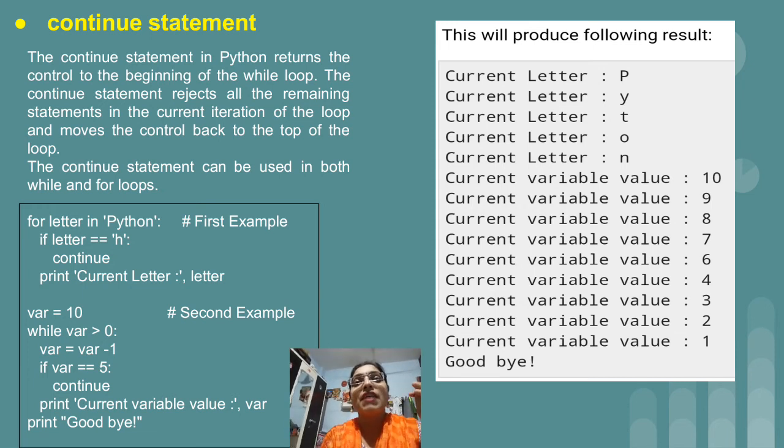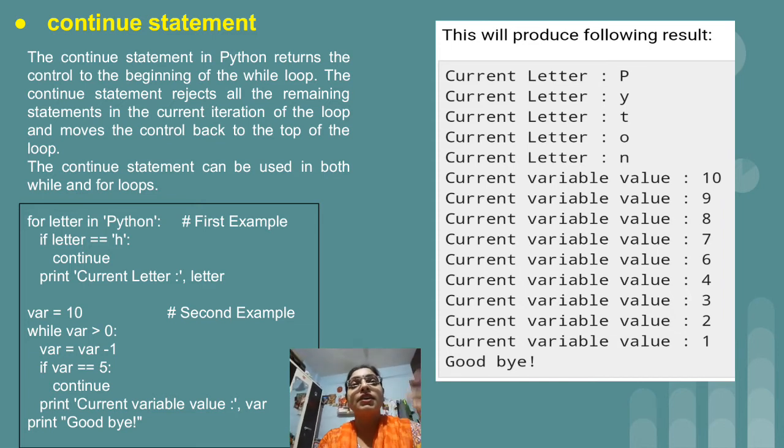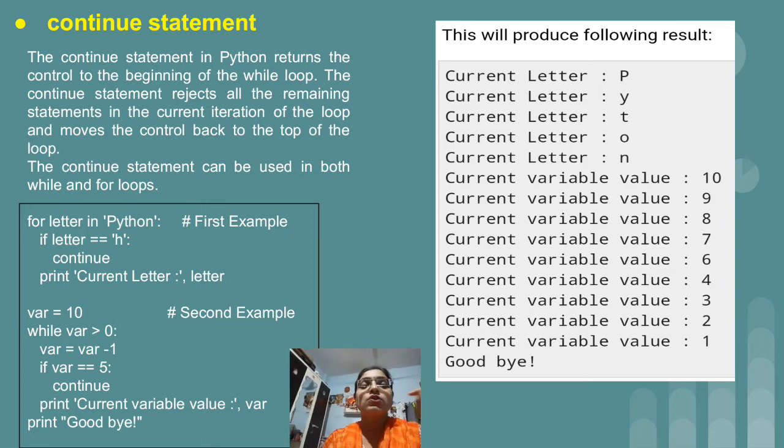After that, when the value of var reaches 5, the condition is going to be true, that is 5 equal to 5. So continue means it will skip that 5, and it will continue with 4, 3, 2, 1, because 1 is greater than 0. There is a moment when var will be 0, but 0 greater than 0, this condition is false, because of which we will be thrown out of the while loop. So outside the while loop we have the print statement goodbye, so that will get printed. I hope we have already seen this in C language, C++ also. The same concept, same logic is there for break and continue statements in Python also.